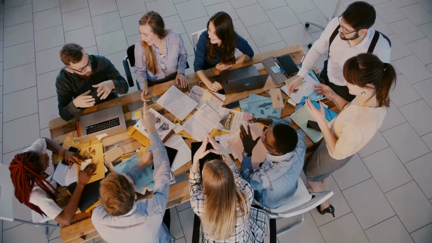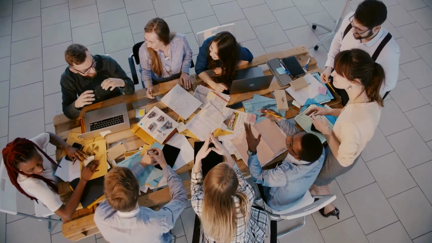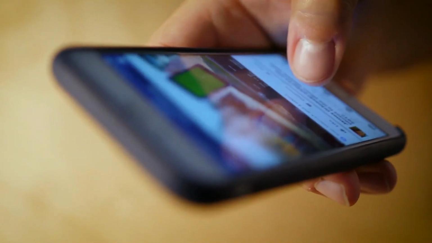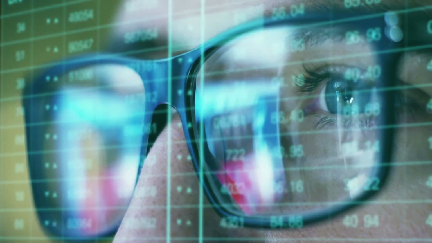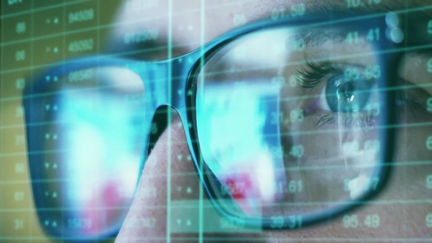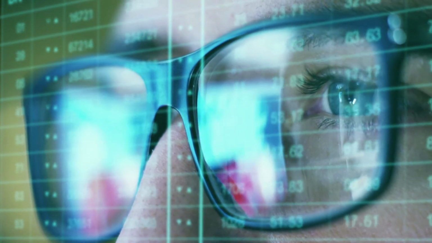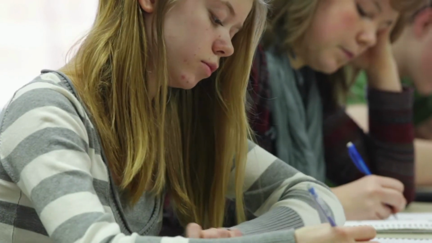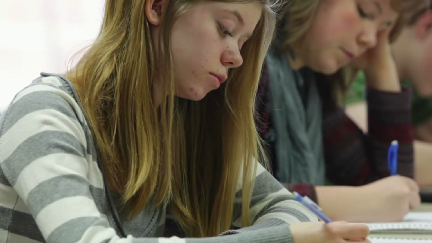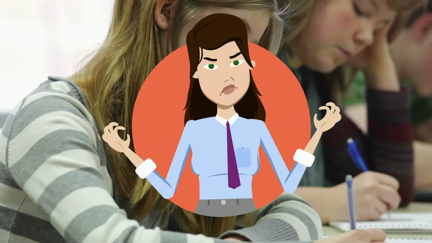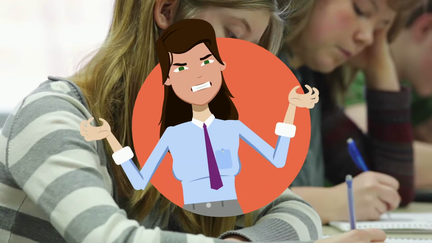MBTI has been widely used in identifying career, team building, and interpersonal communication. Knowing users' personality could also improve their experience of interacting with products and achieve business success, such as the customized advertisements on Facebook or apps that matched you with friends or dates. However, people usually need psychological tests or counseling to understand their personalities, which is quite costly and takes forever to complete. Also, it's never easy to have a clear view of others' personality traits.